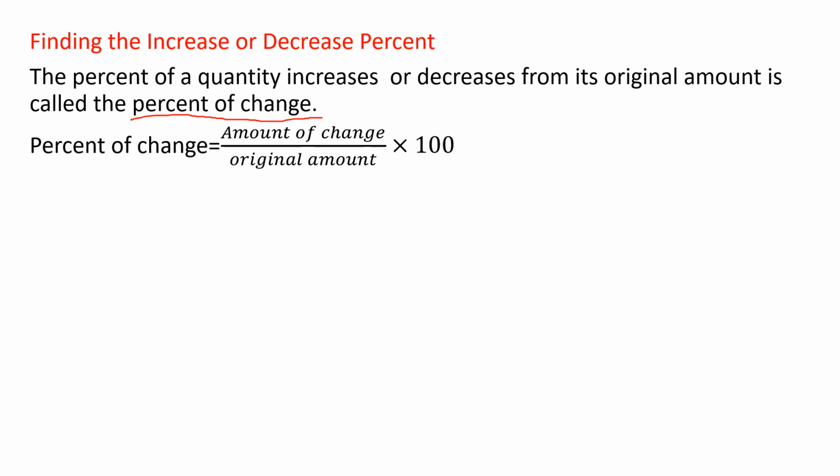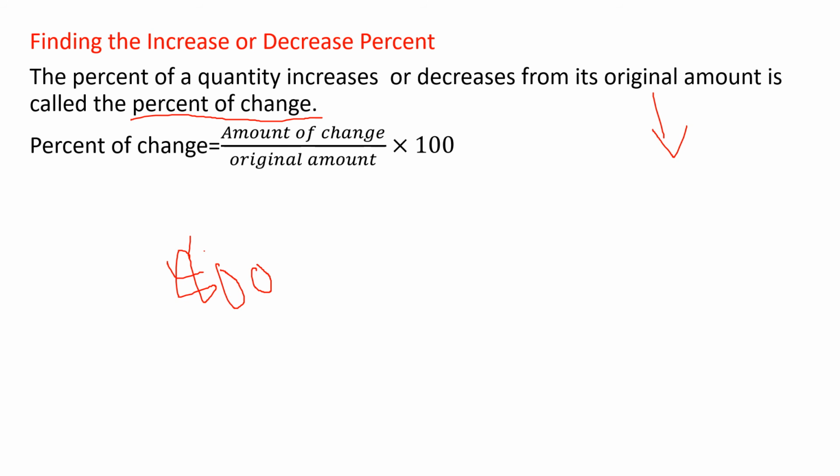What does percentage of change mean? One total amount will be given, right? We will call that the original amount. For example, I'm giving you 800 chocolates. The total number of chocolates I'm giving to grade 8 students is 800.